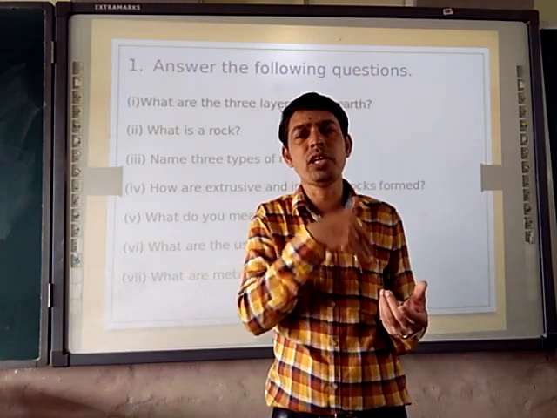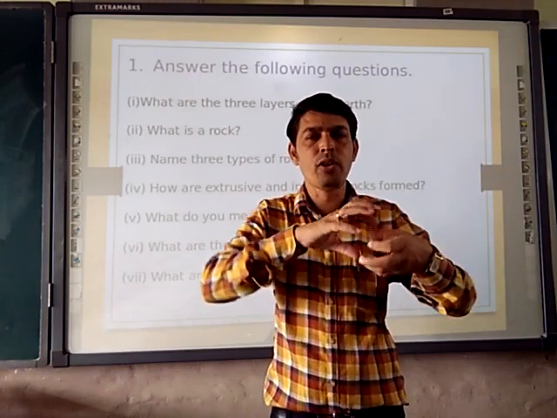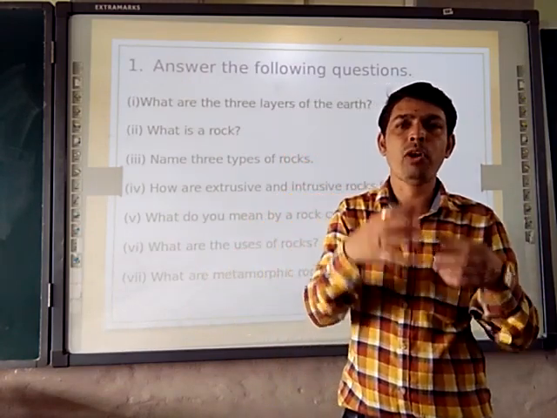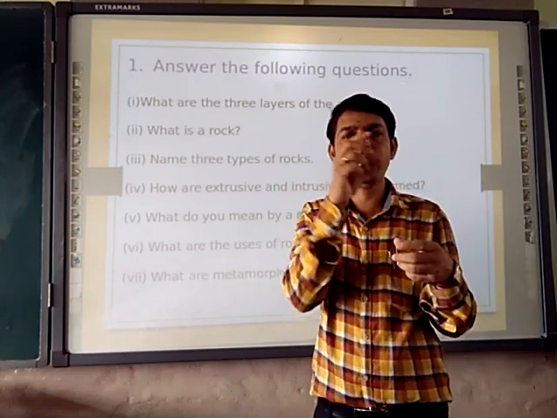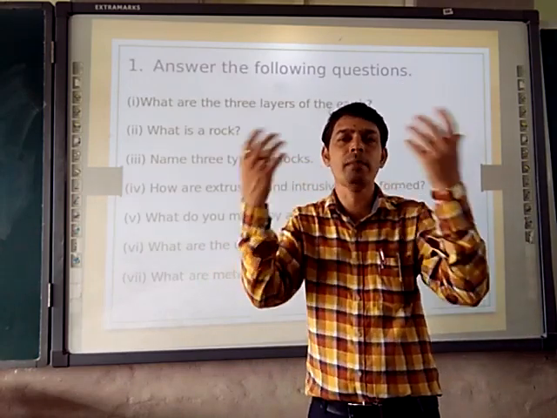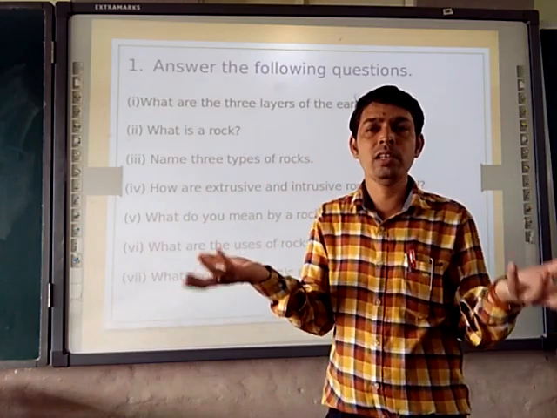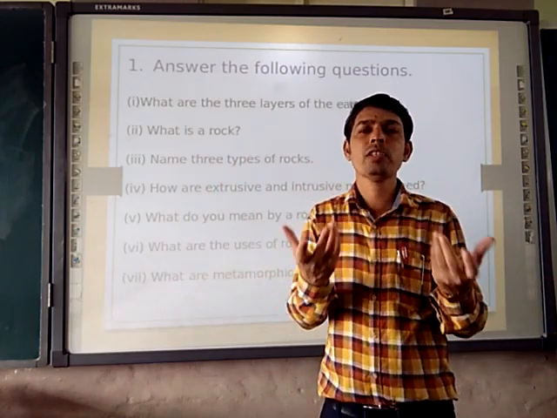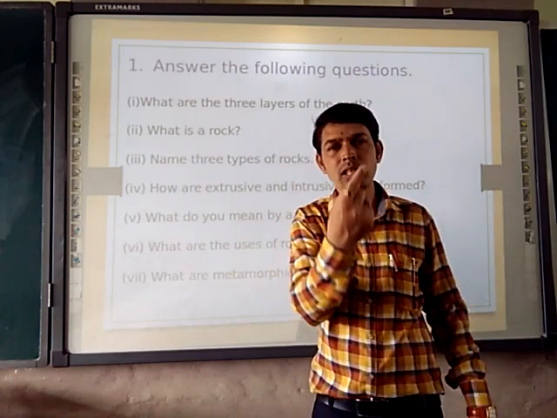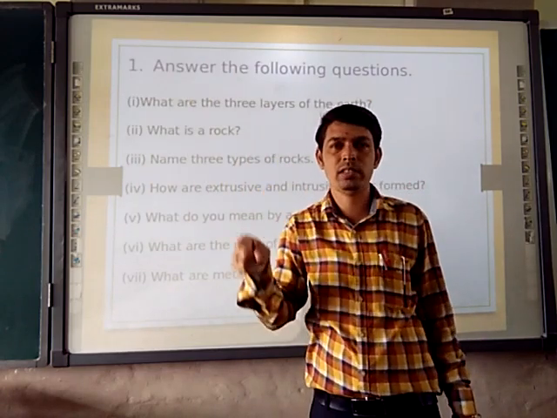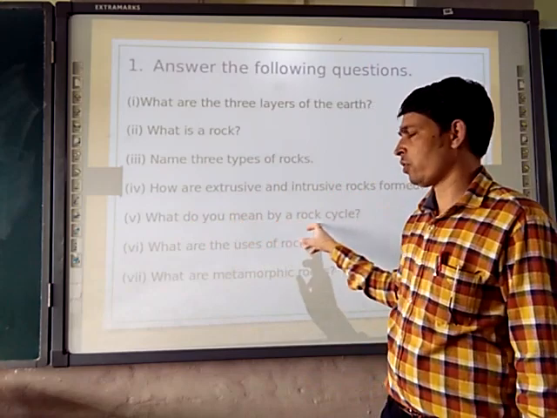With heat and pressure, the metamorphic rock again converts into liquid form and forms molten magma, and that molten magma comes out from the earth crust, becomes solid and forms igneous rock. So the cycle continues changing. That is called the rock cycle.